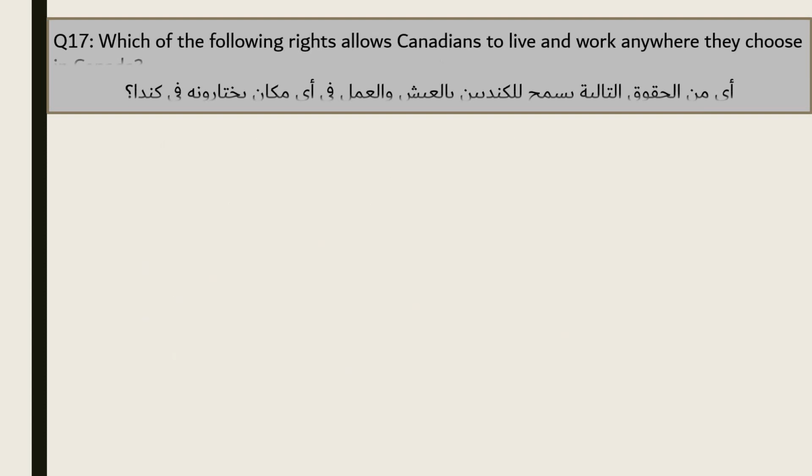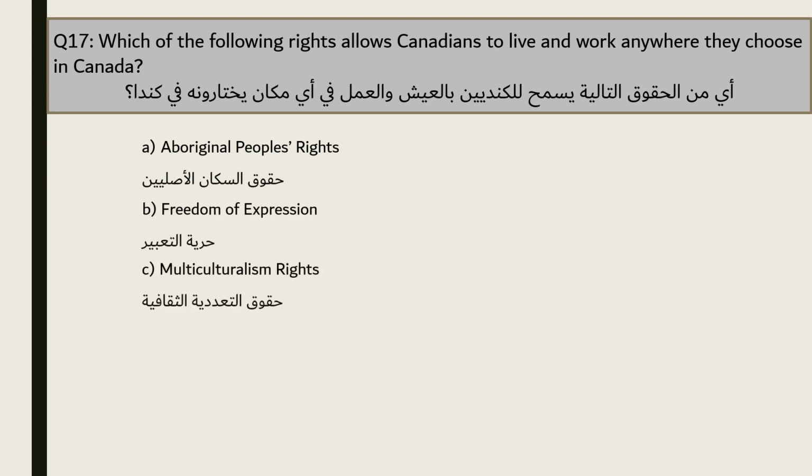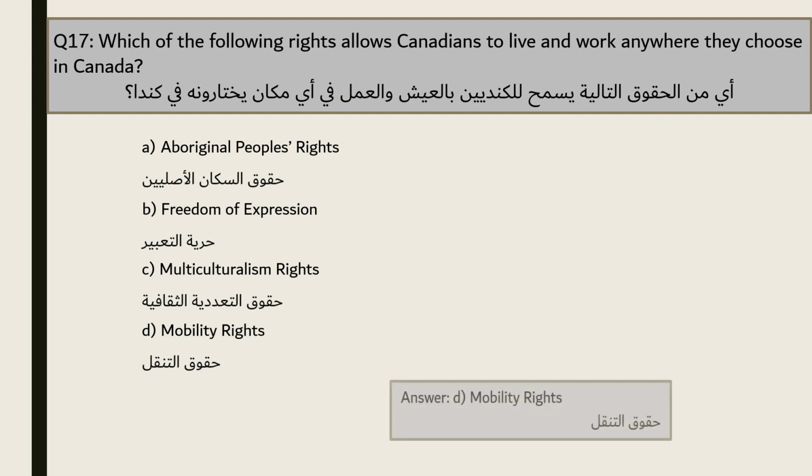Question 17. Which of the following rights allows Canadians to live and work anywhere they choose in Canada? A. Aboriginal people's rights. B. Freedom of expression. C. Multiculturalism rights. D. Mobility rights. The answer is D. Mobility rights.